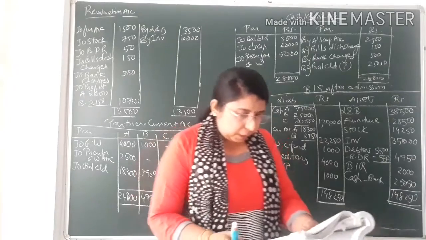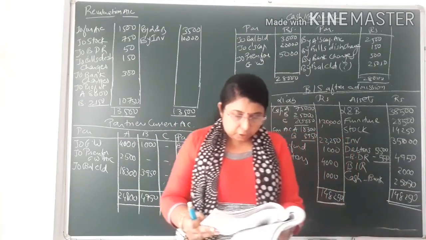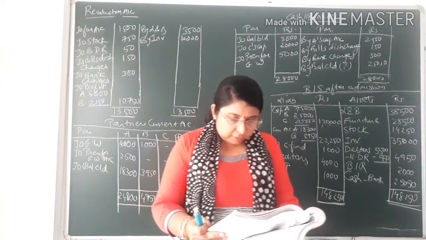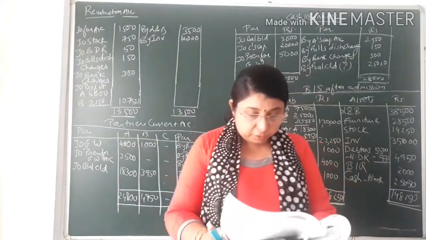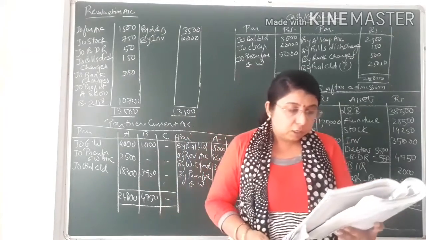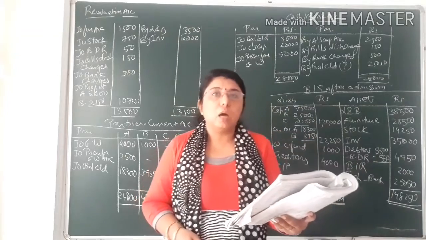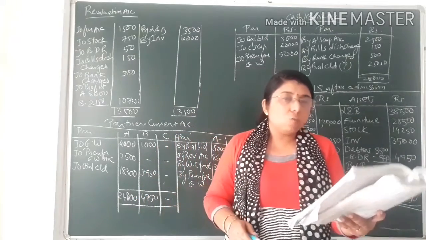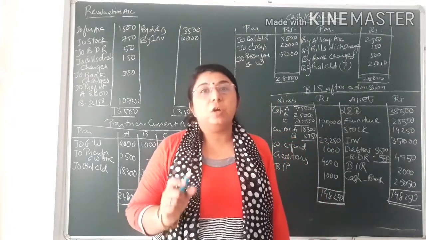Okay. Now afterwards, the workers accident compensation fund. The fifth adjustment is given to you, please refer to it. It is given that the workers accident compensation claim is accepted at rupees 1,000. Now the claim is of how much? That is 1,000, but the fund we have is 5,000.